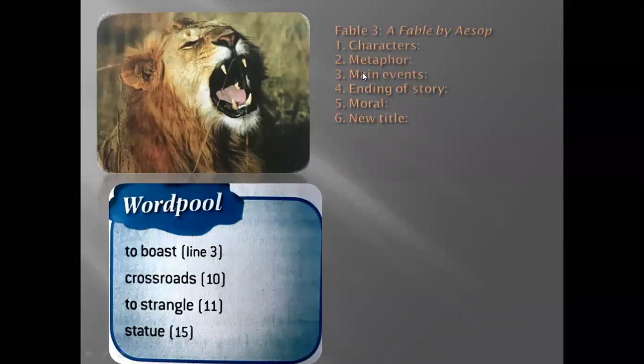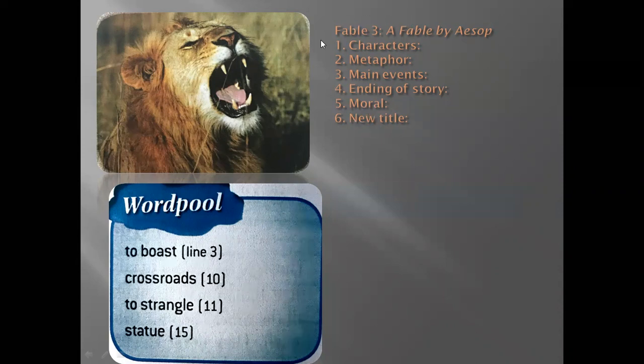So before we start, during the lesson, what we're going to do: the characters, cover, metaphor. What is the metaphor? Metaphorical expression is here, and main events, ending of the story, and moral, and we're going to give a new title for the story. Okay. So before we start here, I'm going to look at the word pool.